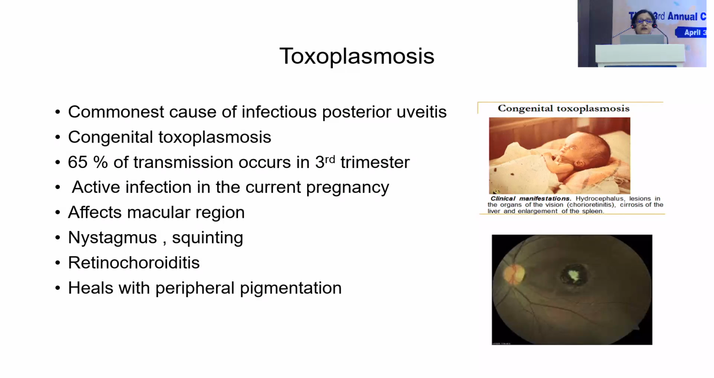So let's move on now to the infectious causes. Toxoplasmosis, as you know, is the commonest cause of infectious posterior uveitis. It can be congenital or acquired. Congenital toxoplasmosis occurs when the mother has an active infection during pregnancy. So the child can be born with telltale signs of systemic toxoplasmosis, or the child may look normal, or the child may have a macular lesion like this.